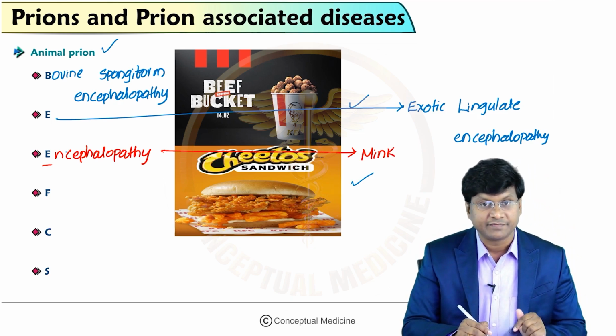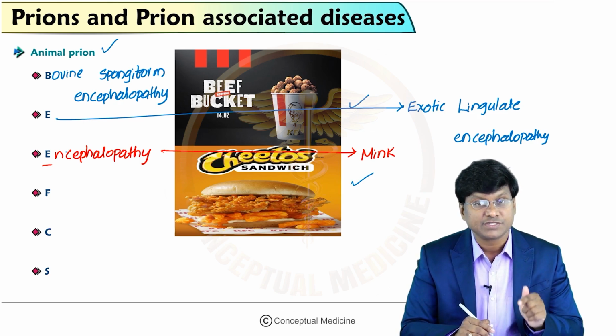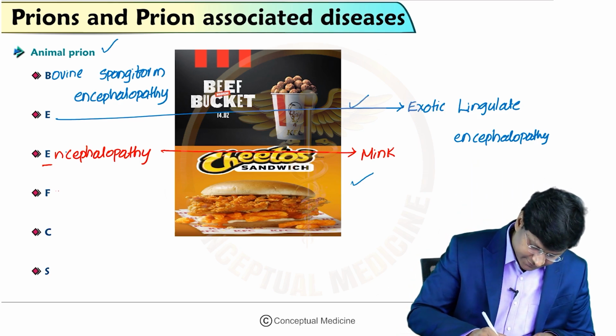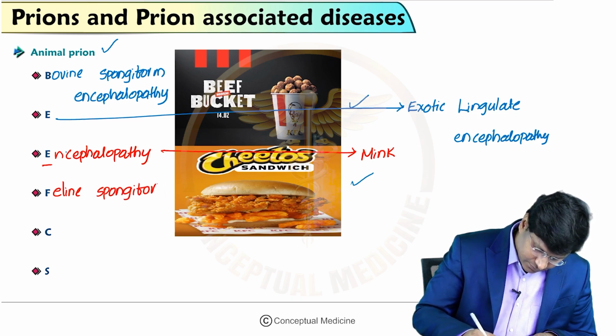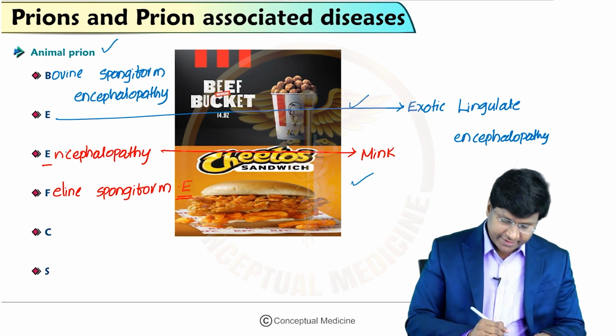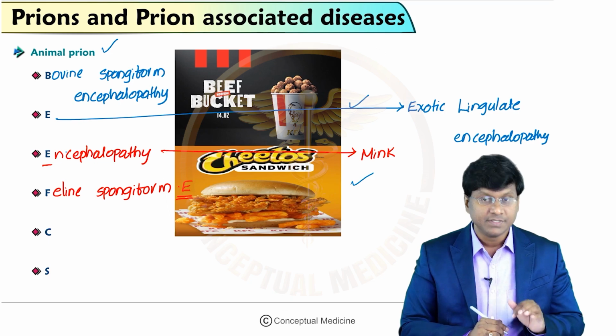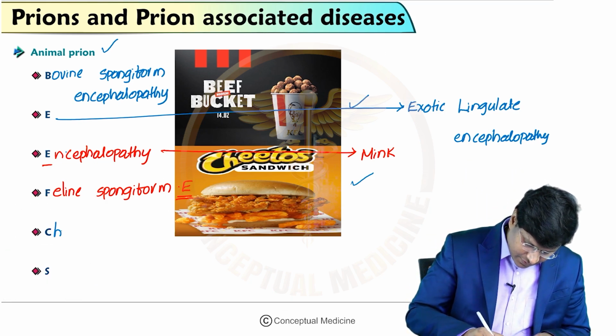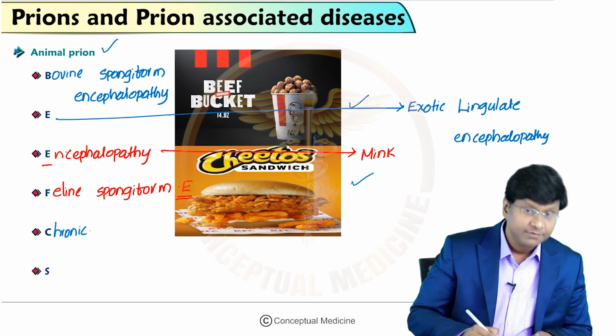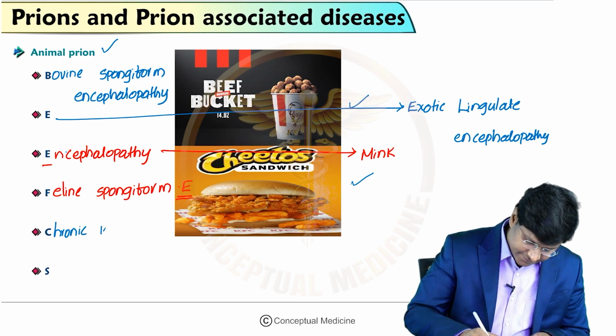And you take the word F. F stands for feline spongiform encephalopathy. And you take the word C. C stands for chronic wasting disease.